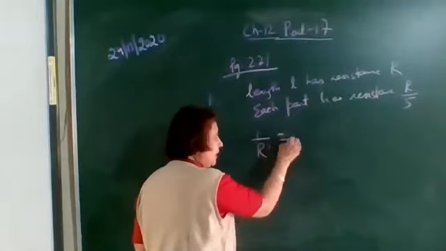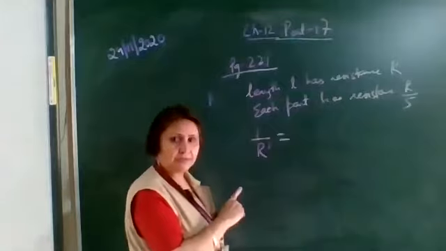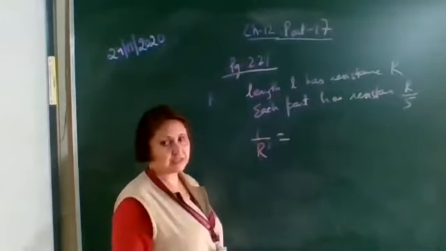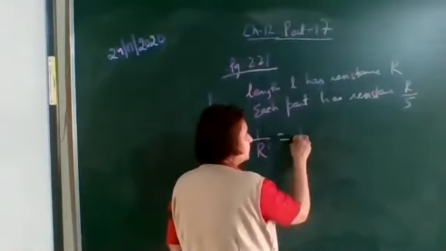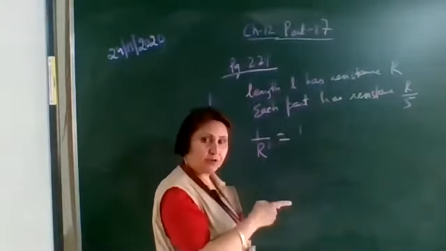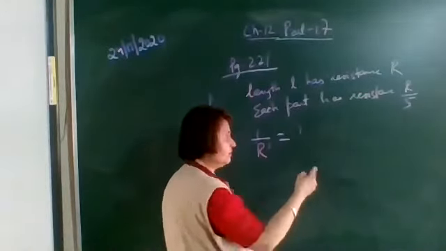So 1 upon R dash is the equivalent when all these 5 resistances are connected in parallel. So this will be equal to 1 upon R by 5 plus 1 upon R by 5, how many times? 5 times.